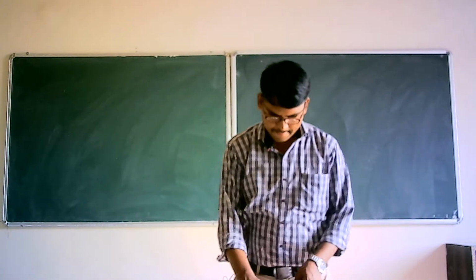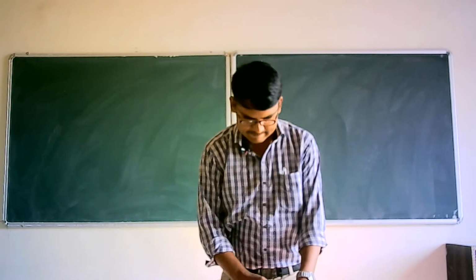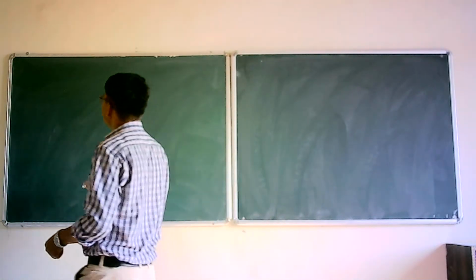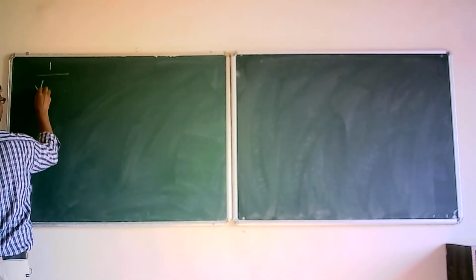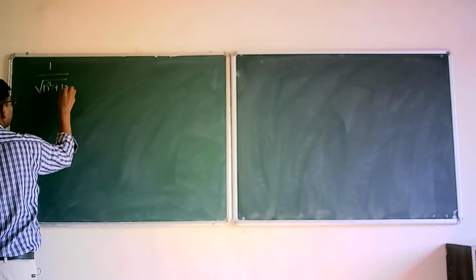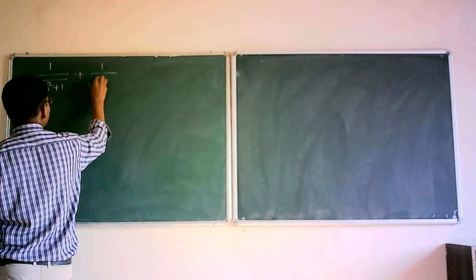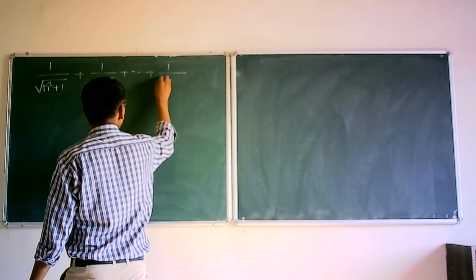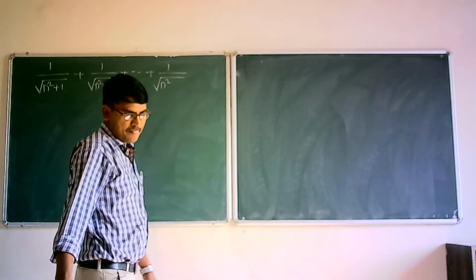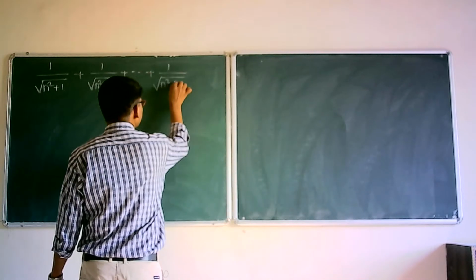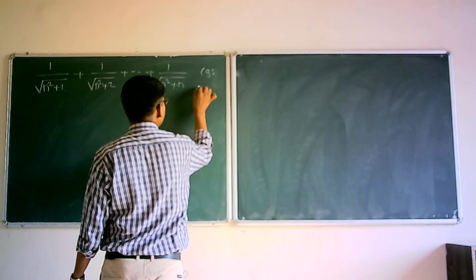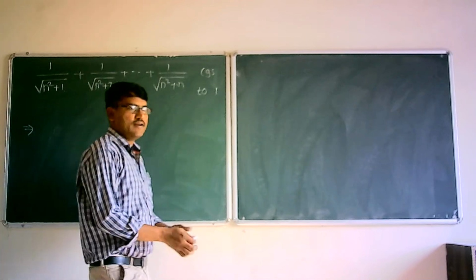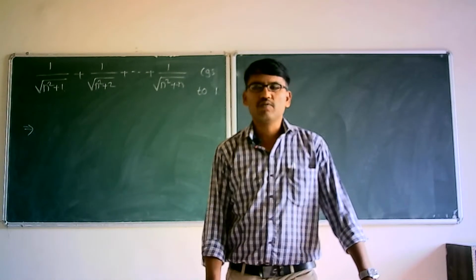Show that the sequence 1 upon under root of n square plus 1 plus 1 upon under root of n square plus 2 plus ... plus 1 upon under root of n square plus n converges to 1. We want to show that this sequence converges to 1.